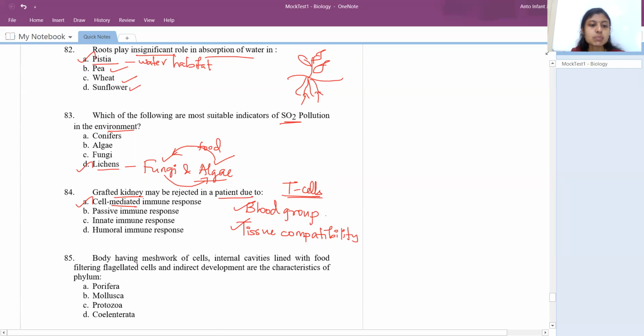So the 85th question: a body having a meshwork of cells, internal cavities lined with food-filtering flagellated cells, and indirect development are characteristic of the phylum. Just look at the question: meshwork of cells. It's a group of aggregates of cells forming a kind of organism. So can we call it a cellular level of organization? In the animal kingdom, only one phylum comes under cellular level of organization, and that is Porifera. So the answer is Porifera.